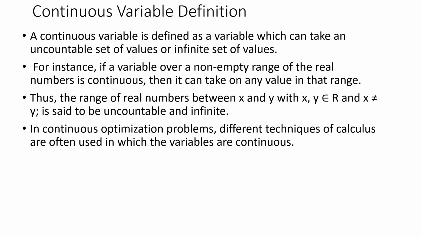In the case of a continuous variable, this is an infinite set of values which is not countable, or it is uncountable. For example, if you are given a range of numbers between x and y, where x is one limit and y is another limit, these are the two numbers which lie on the two extreme sides, and you have to find which are the values which lie in between x and y.